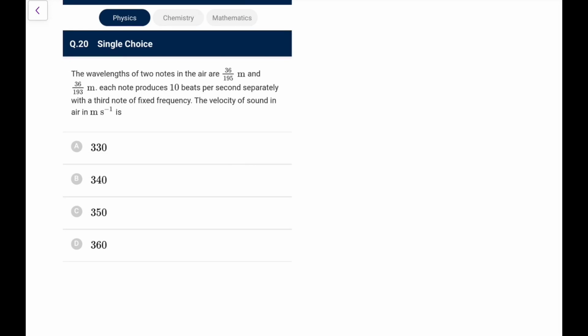Next, the wavelengths of two notes in the air are 35 by 196 and 36 by 193 meter. Each note produces 10 beats per second separately with a third note of fixed frequency. The velocity of sound in air is. Both make 10 beats per second. This lambda is lesser, this lambda is greater, so this will be lesser frequency, this is greater frequency.